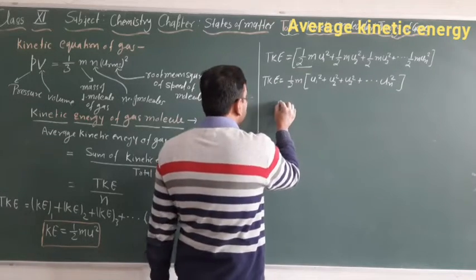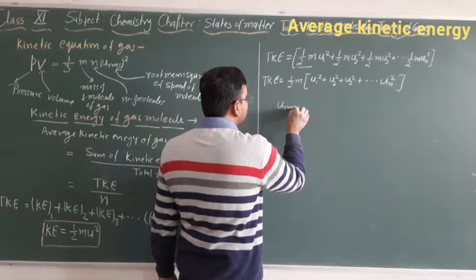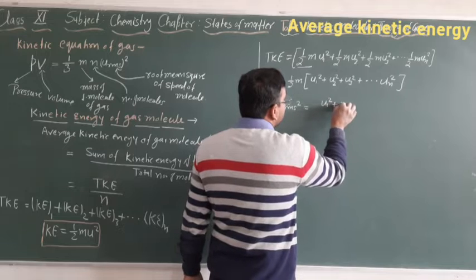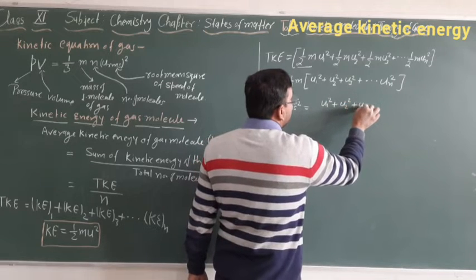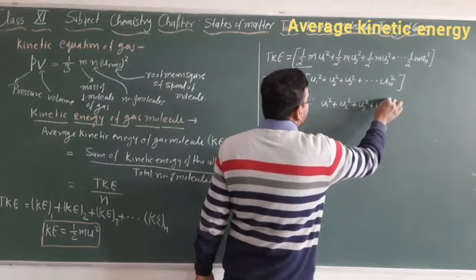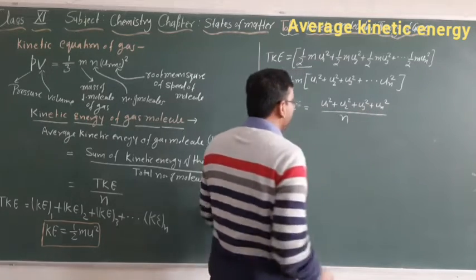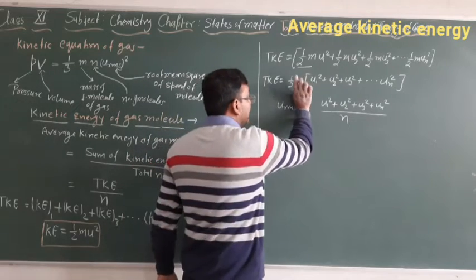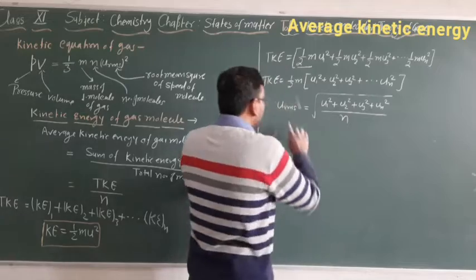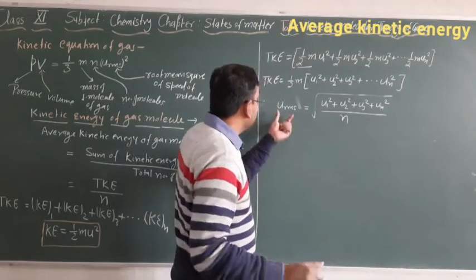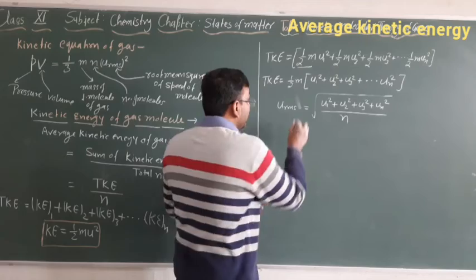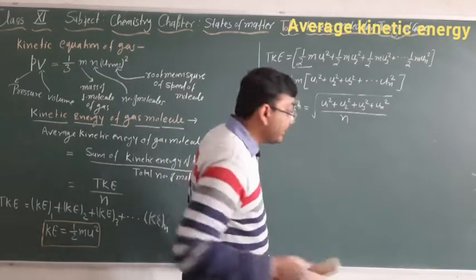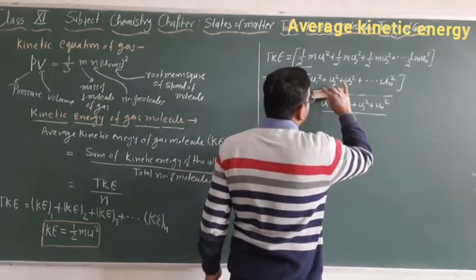As we know that u rms square is equal to u1 square plus u2 square plus u3 square plus so on un square, divided by n. Five minutes ago I derived that; there it was in this form. Now if we take the square of this value, then the root will be removed. So if I write in this format, from here we can remove the root.